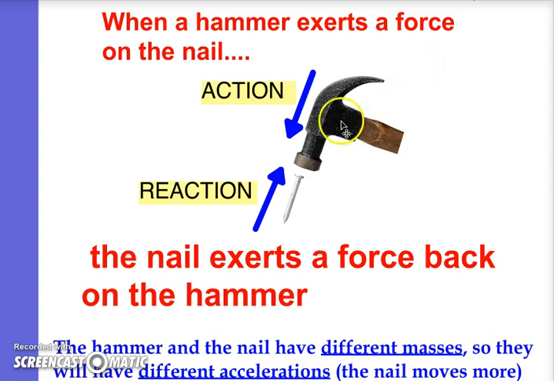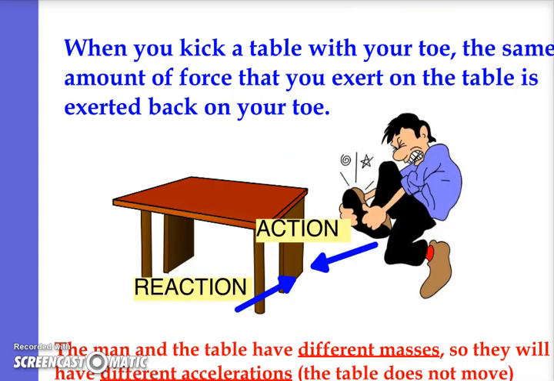So let's say you have a hammer that's hitting a nail. What's happening here is that when the hammer exerts a force on the nail, the nail is exerting a force back on the hammer. So you can hear a hammer hitting a nail and a nail hitting a hammer back. It's a really loud sound showing that there are two forces happening at the same time. Now, the reason why the nail is the one that usually moves is because the nail and the hammer have different masses. So since they have different masses, they have different accelerations, and that nail is the one that's going to move more.